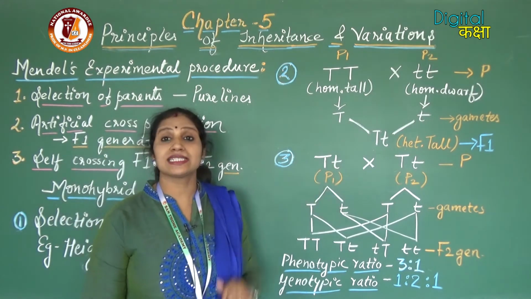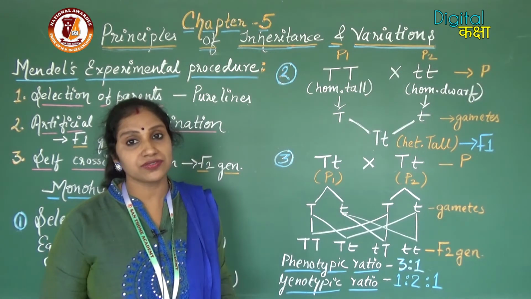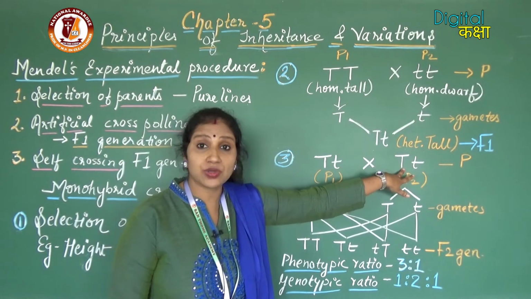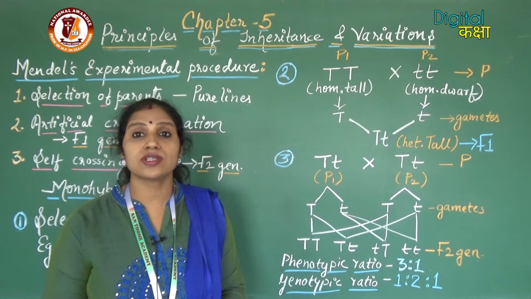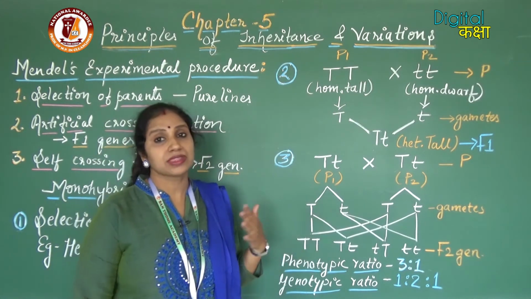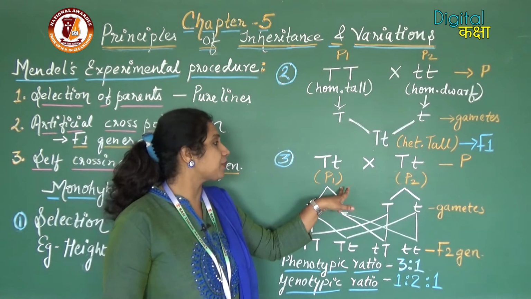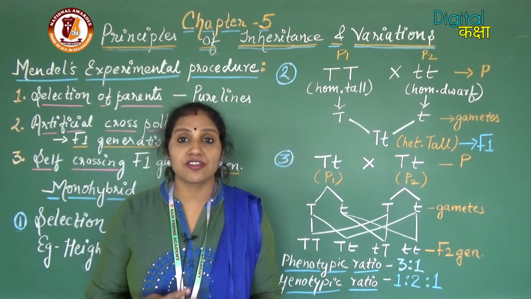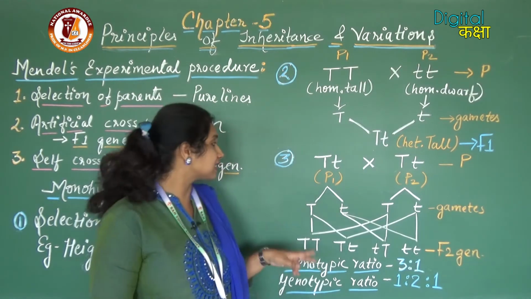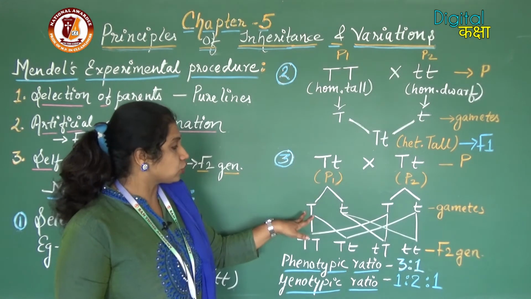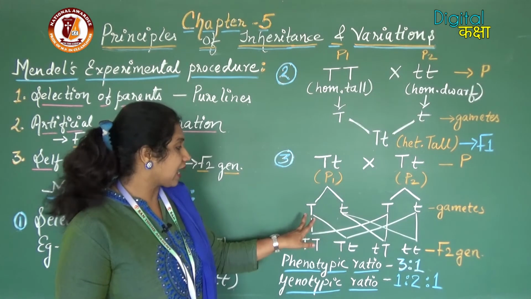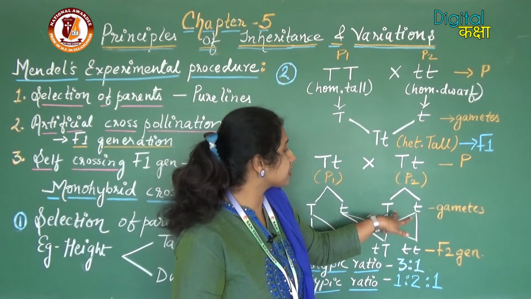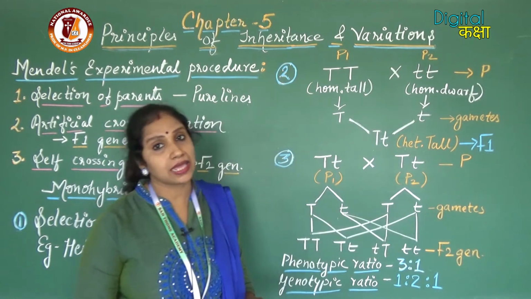So the next is the self cross between the F1 individuals. So here self cross, you can see that this is F1, this is also F1. So we are self crossing or self pollinating that. So here the male and female, they will be themselves the parent 1 and parent 2. Now here the alleles or the gametes which are formed, they will be different in both the cases. Here you can see the two gametes or alleles formed, they are capital T and small t. Here also the gametes formed will be capital T and small t.